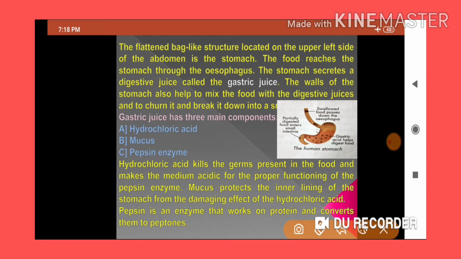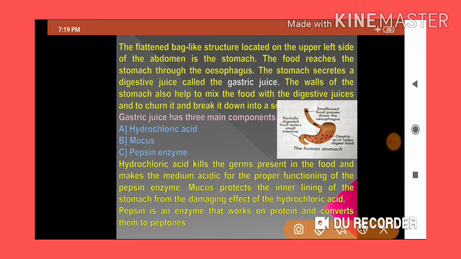Hydrochloric acid plays a very important role. Not only does it support the digestion process, it also kills the germs inside the stomach. Germs can come in through the air or through the food and enter your stomach, and may harm your stomach.